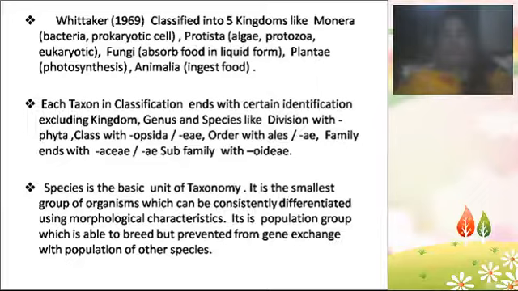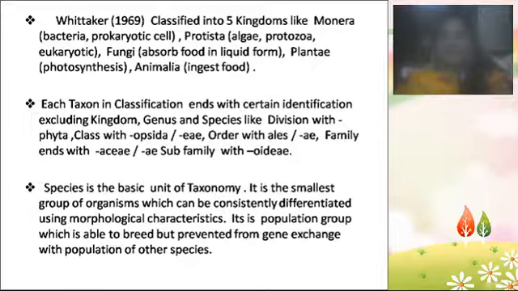Then fungi, which you already studied in the first semester along with algae. Fungi are placed in the third group. The fourth group is Plantae: all plants which perform photosynthesis. The last group is Animalia, which ingest food. Like this, Whittaker classified all living organisms into 5 kingdoms.